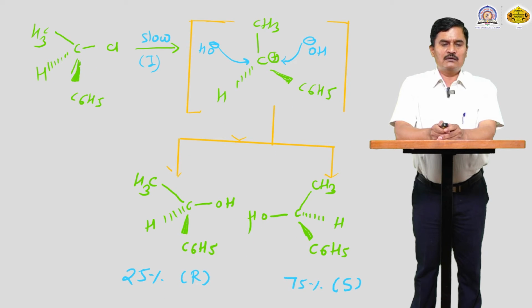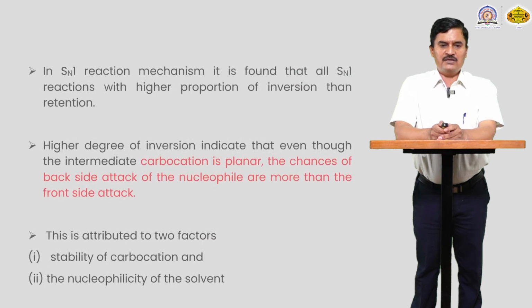For example, in this reaction the first step is the slow step, so backside attack of the nucleophile is more possible than the front side attack. That's why there is 75% inversion and only 25% retention. So this experiment clearly indicates that in an SN1 reaction there is a varying degree of inversion, meaning a varying degree of the racemic mixture. So the inversion percentage is more as compared to the retention.